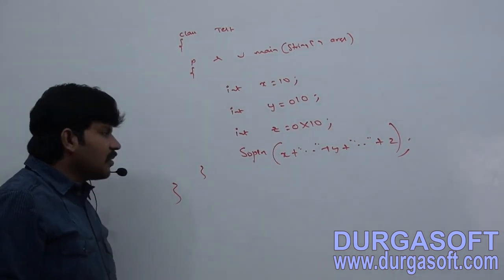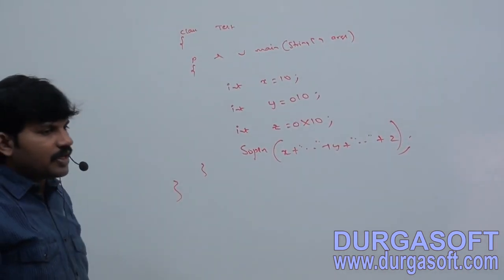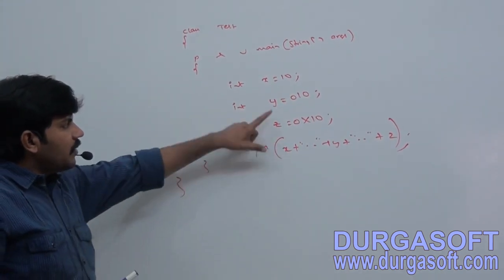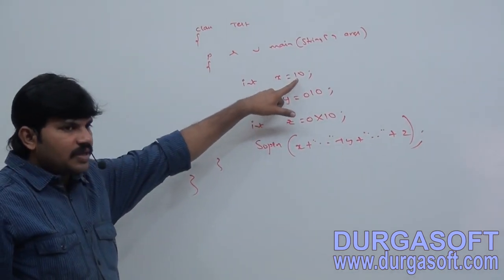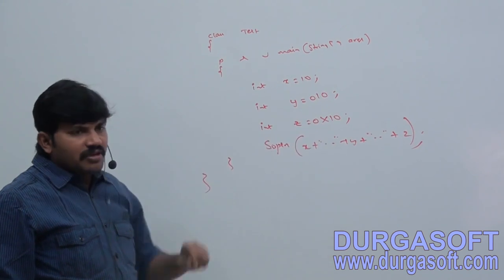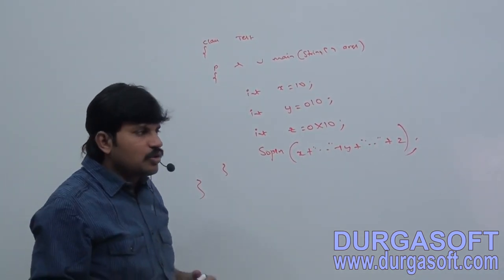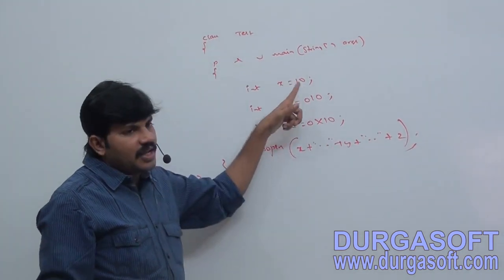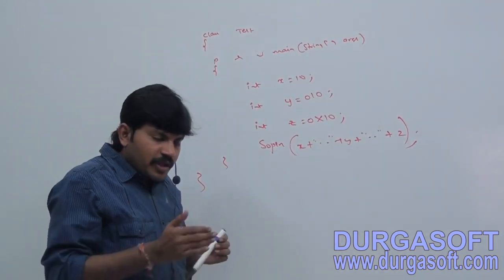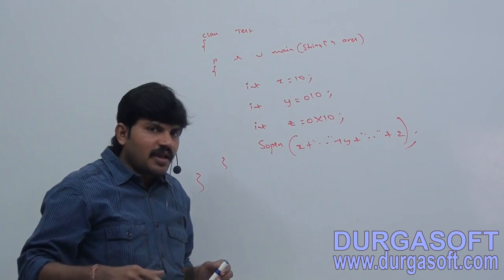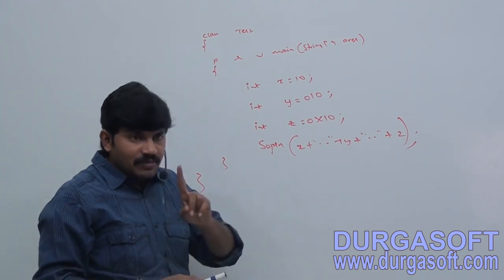Sir, can you tell what is the output we are going to get by default? Here 10, here 010, here 0x10. The programmer has the choice to specify the value in decimal, octal or hexadecimal, but while printing, the JVM is always going to print in decimal form only.